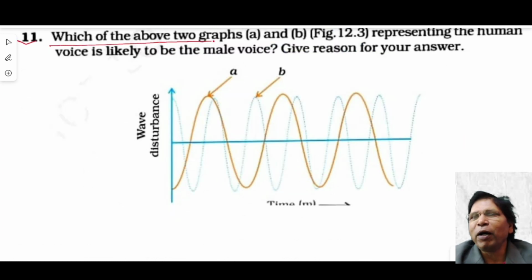Which of the above two graphs A and B, figure 12.3, representing the human voice, is likely to be the male voice? Look at this. The frequency of male voice is less than the female voice. So frequency less means time period more. Look at this. Here, time period is more for the yellow wave. So A is likely to be the male voice.